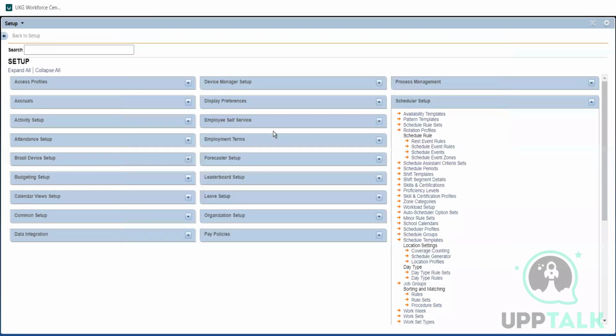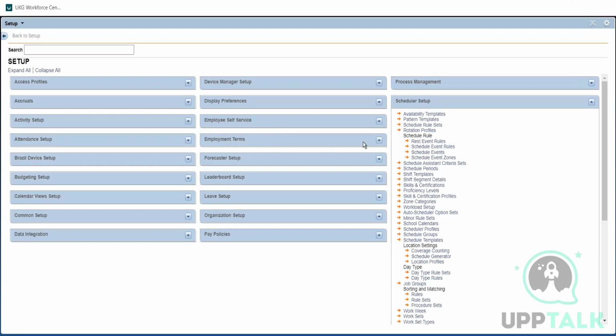I need to create an employee who is going to work Monday through Thursday, 8 a.m. to 4 p.m. Let's say Monday to Wednesday, 8 a.m. to 4 p.m., and only on Thursday he's going to work 6 a.m. to 11 a.m. And Friday, Saturday, Sunday are going to be leave for him.